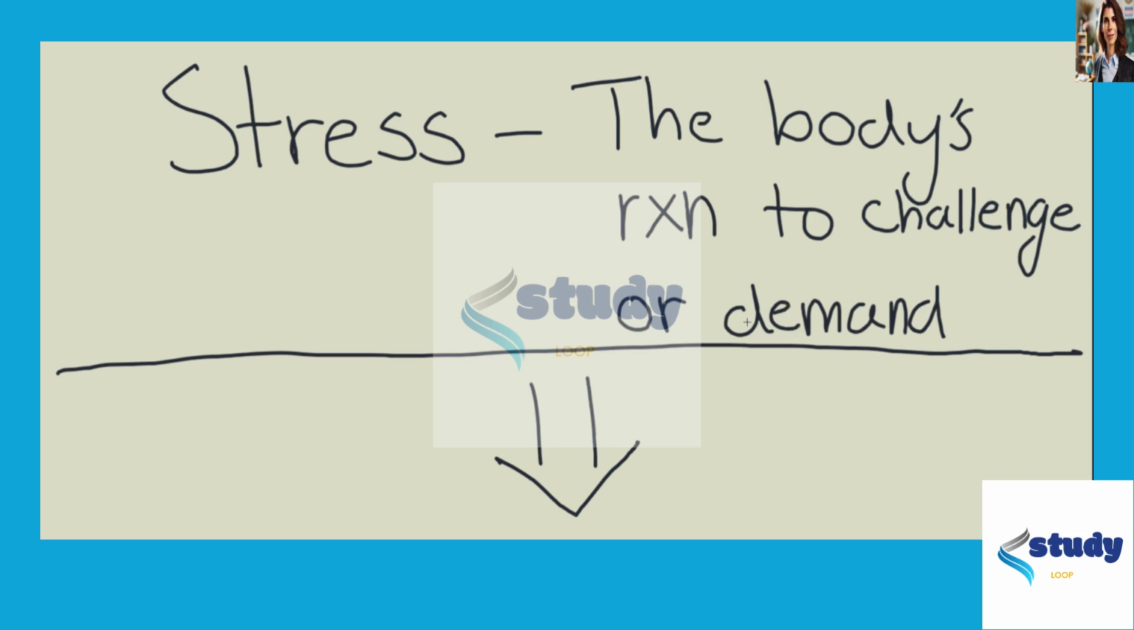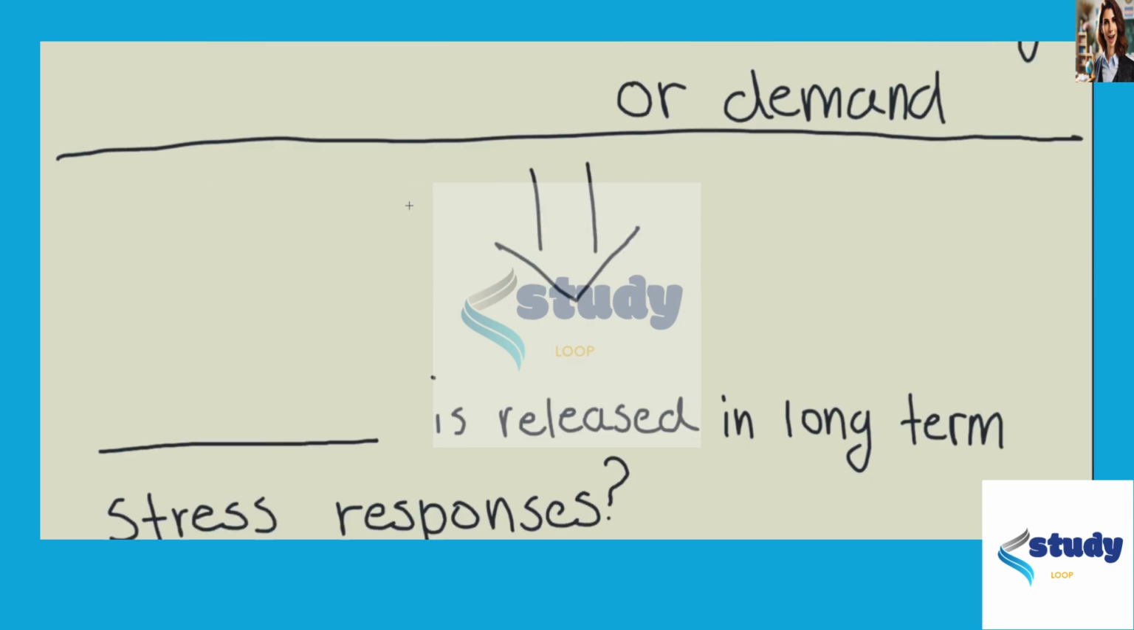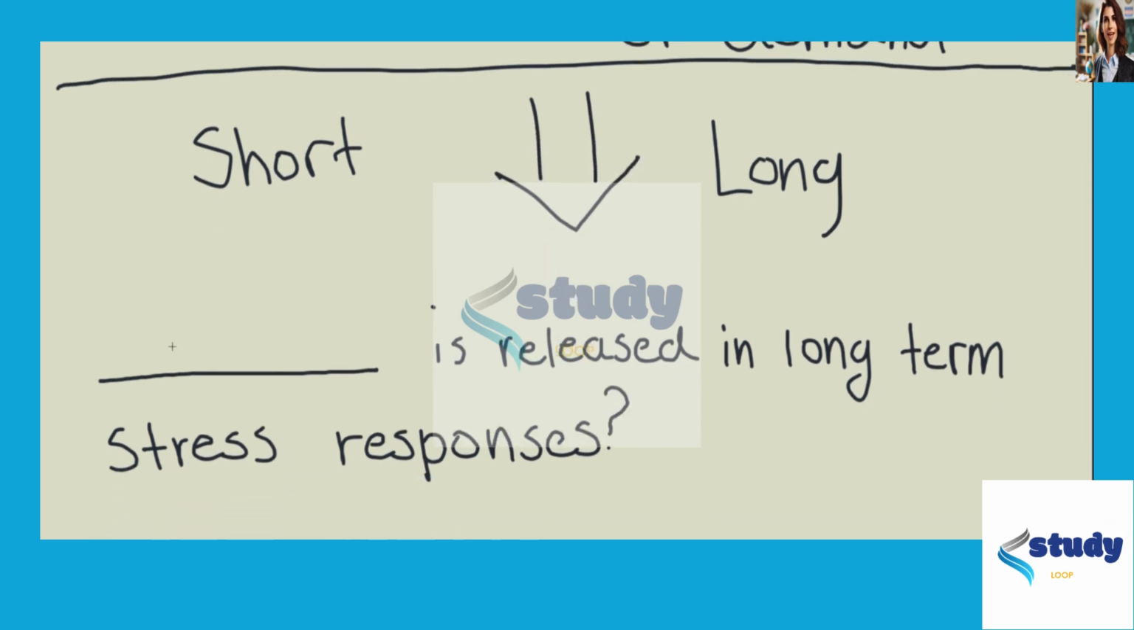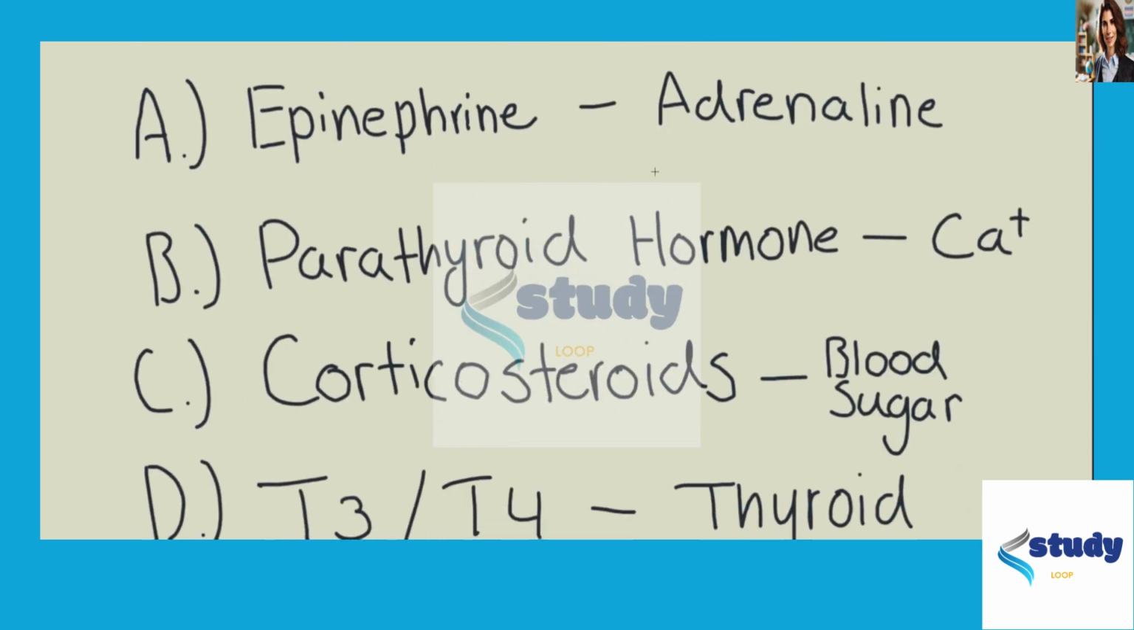It's also helpful to think of short term versus long term. So, short term would be a short burst of energy, versus long term would be maybe a changed metabolic state. And so, as we're thinking about what is released in a long term stress response, we're going to want to be thinking more about the long term metabolic response side of things. So, let's review our options here.